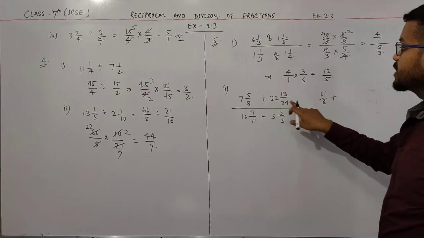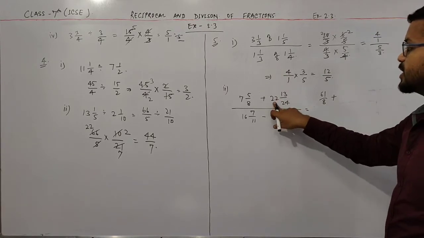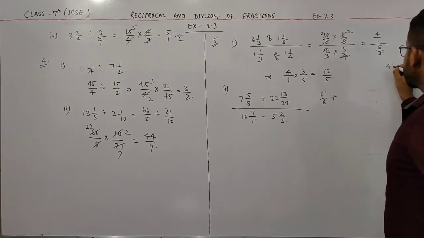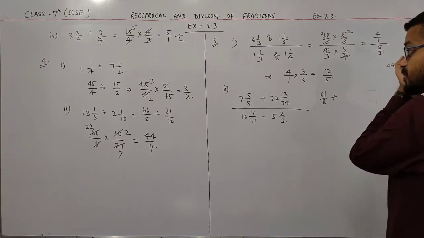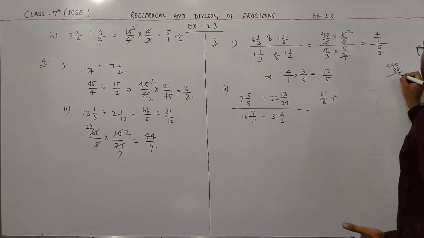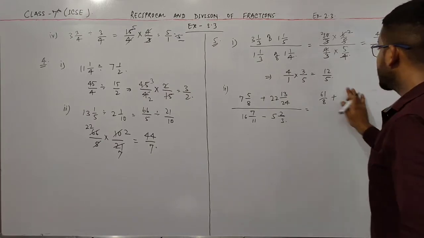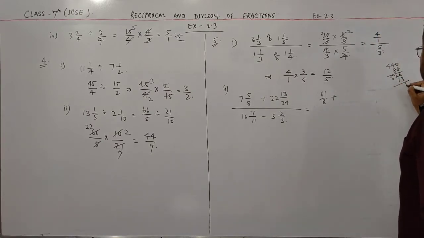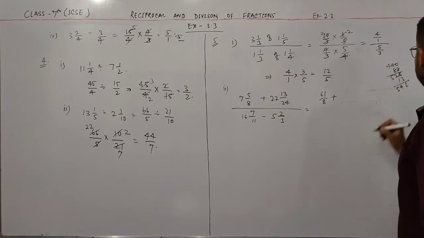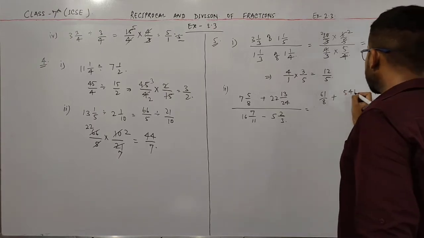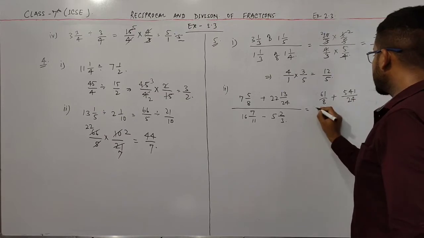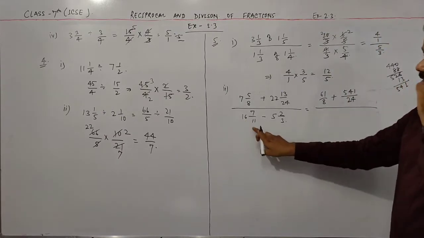So 22 into 24, this is 440 and 22 8s are 88, 528 plus 13. So this is 541. Okay, 541 by 24 divided by, this is 16 into 11.